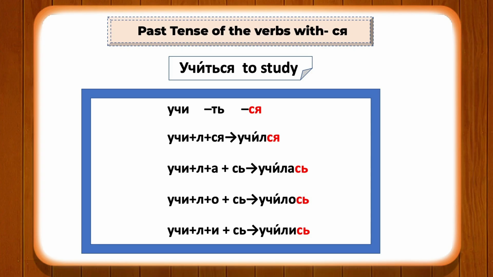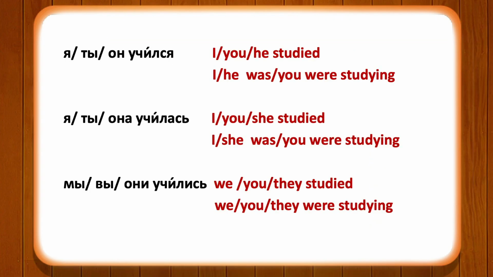So before the vowel ся will become сь. So in feminine form, neuter as well as plural form, the last letter of the word is a vowel, and hence the form of the particle will be сь. So the feminine form, as I said, is училась. The neuter form will be училось, and the plural form учились. I will repeat: учился, училась, училось, учились.